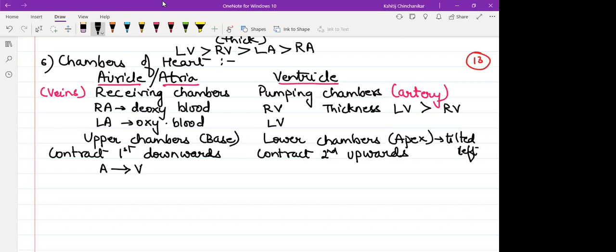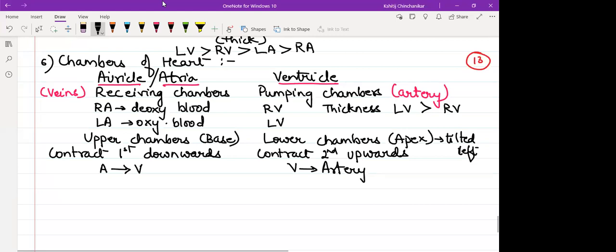वो नीचे से ऊपर की तरफ. Means atria contracts so that the direction is from base to apex. Ventricle contract, the direction is from apex to the base. So ventricle से blood, will it go back into atria? तो blood वहीं तो घूमता रहेगा? नहीं. From ventricles, it will go in the respective artery. Clear all the differences between atria and ventricle?